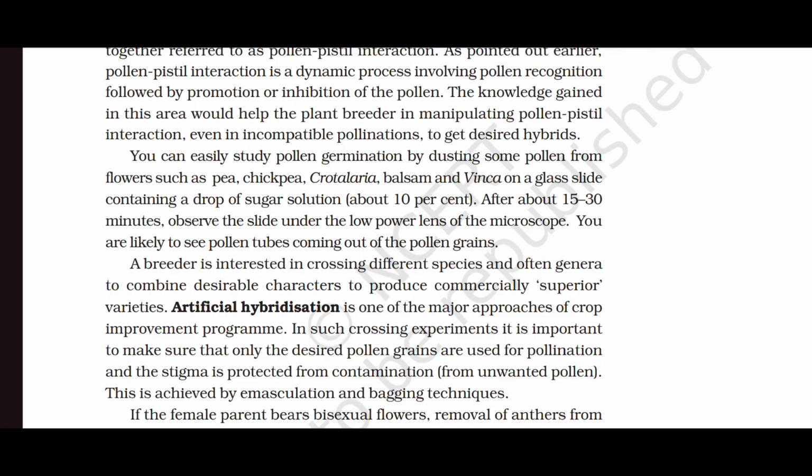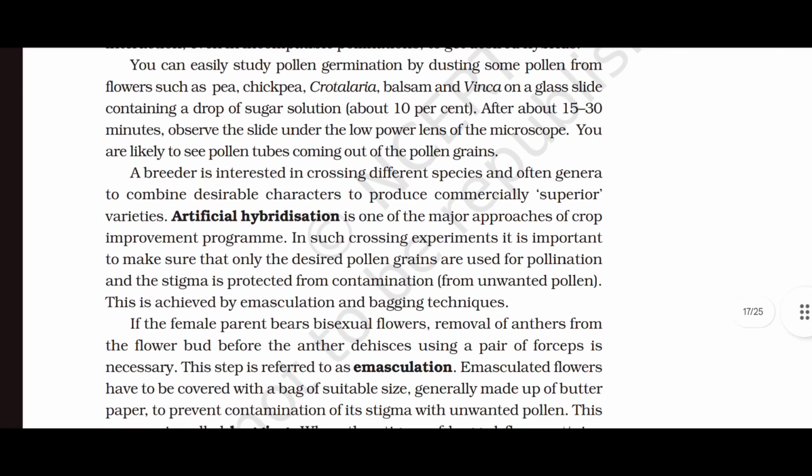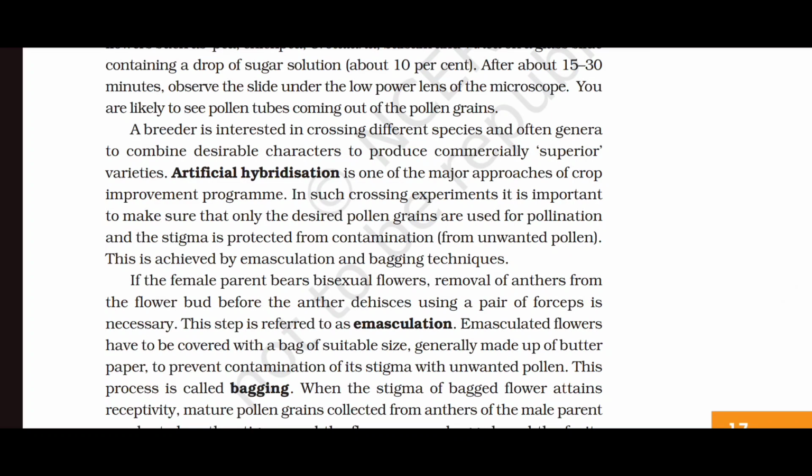You can easily study pollen germination by dusting some pollen from flowers such as pea, chickpea, crotalaria, balsam and vinca on a glass slide containing a drop of sugar solution, about 10%. After about 15 to 30 minutes, observe the slide under the low power lens of the microscope. You are likely to see pollen tubes coming out of the pollen grains.